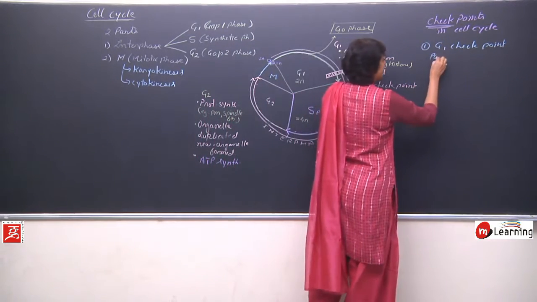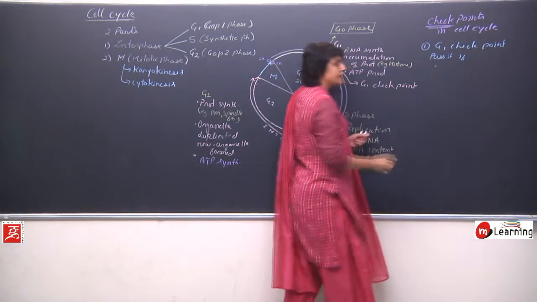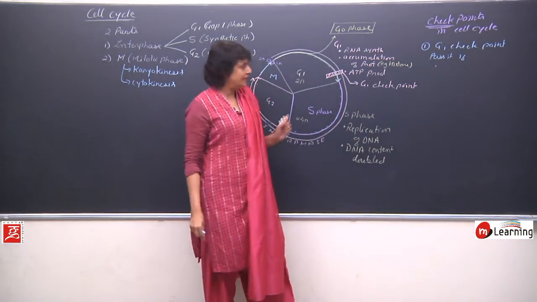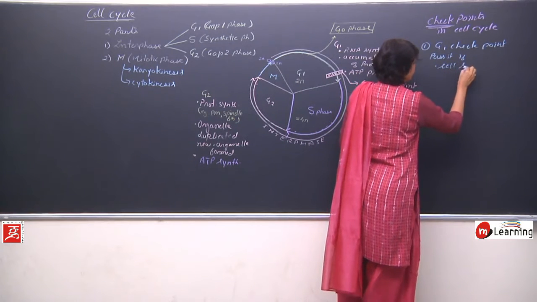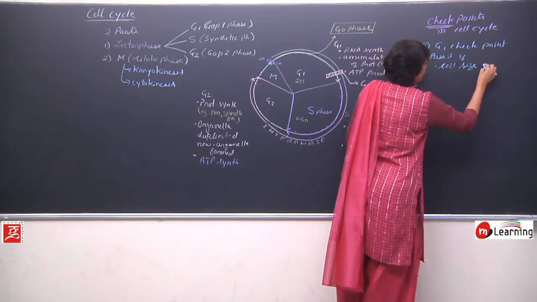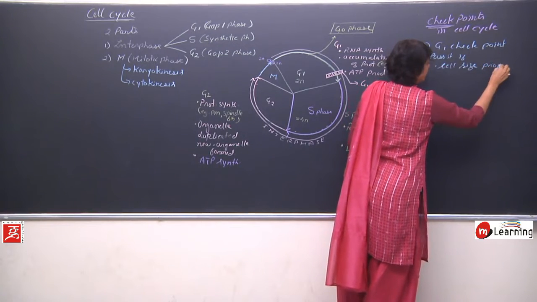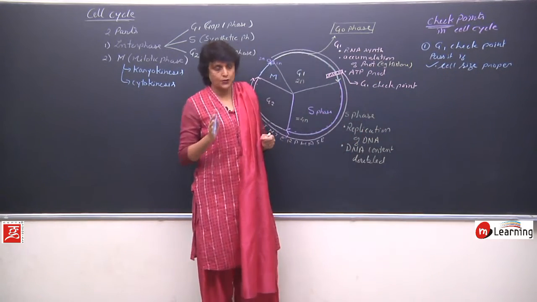You pass it if all these things are done, completed. Cell size is proper. If cell size is proper, the checkpoint is crossed.